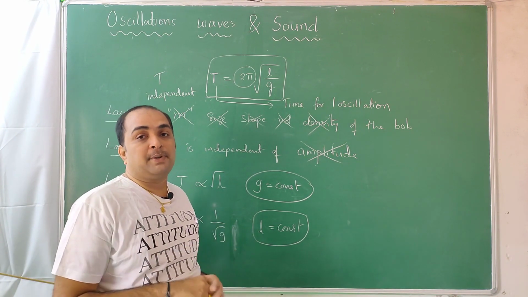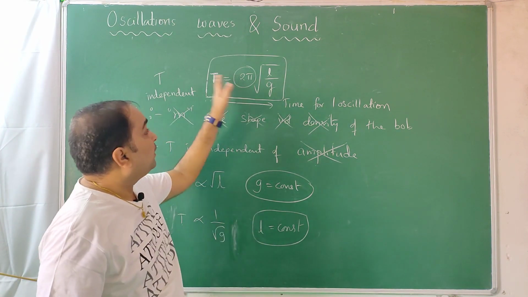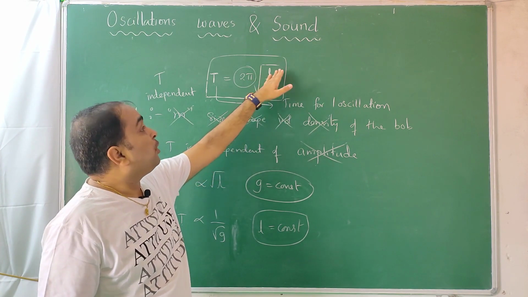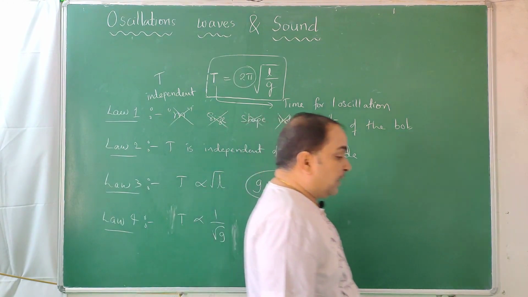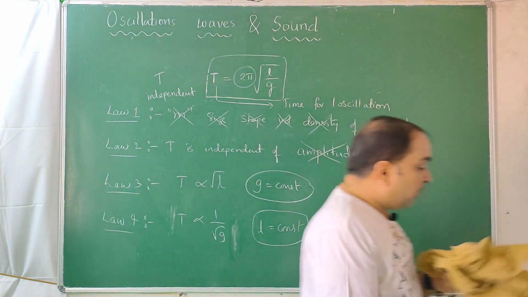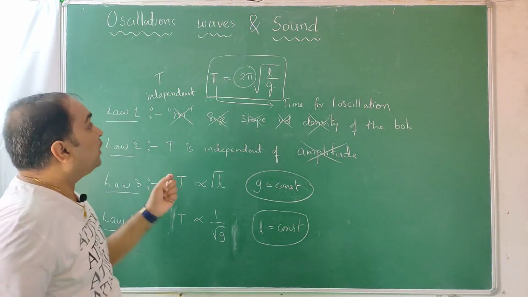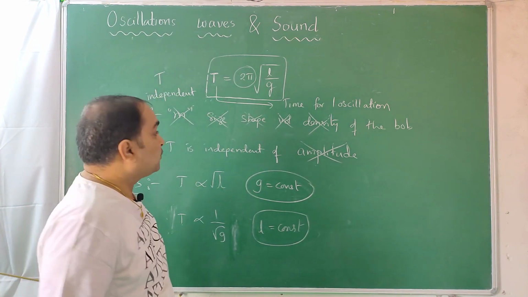More gravity, less time period. Less gravity, more time period. Acceleration due to gravity. More length, more time period. Less length, less time period. So, everything activity based, I taught you regarding oscillations. This much basic knowledge is required to understand waves.